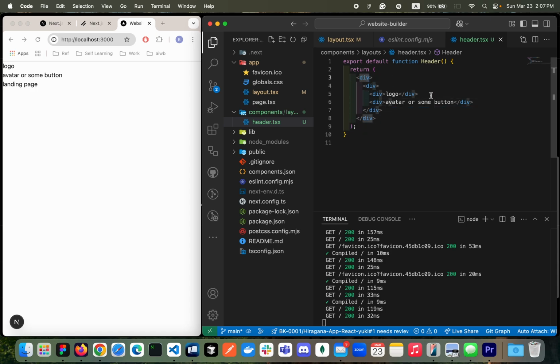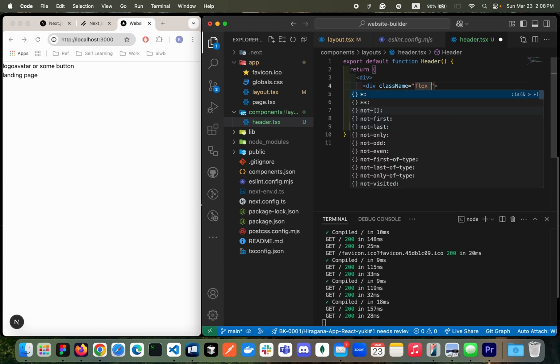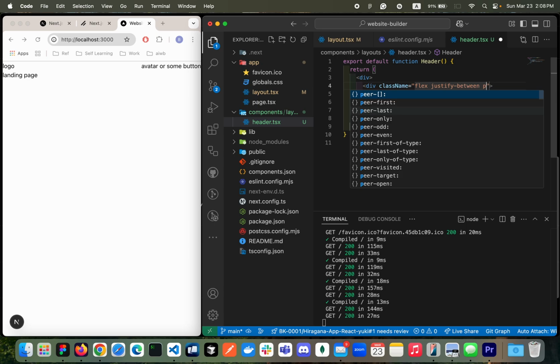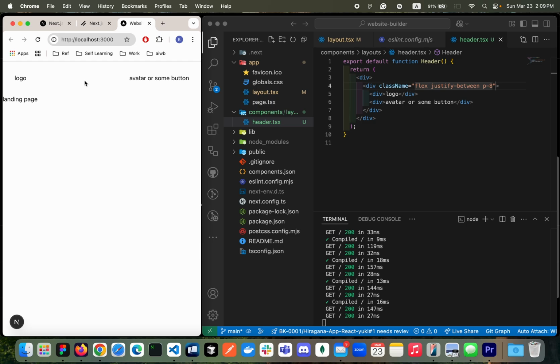So let's just start to customize a little bit. I'll be adding some basic styling. I'm gonna start with the content on both ends, left and right. Change it to flex and justify between, looking good. And then I'm gonna add some padding, 8 pixel roughly.